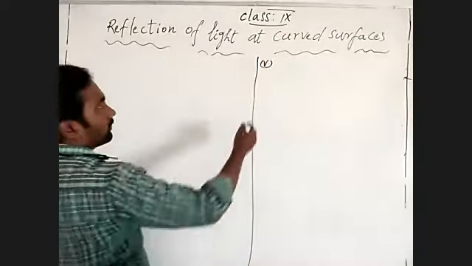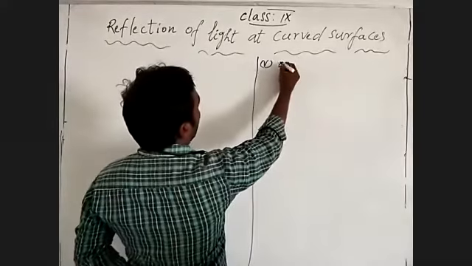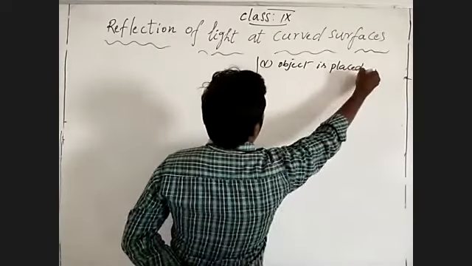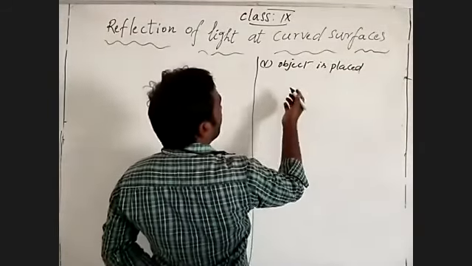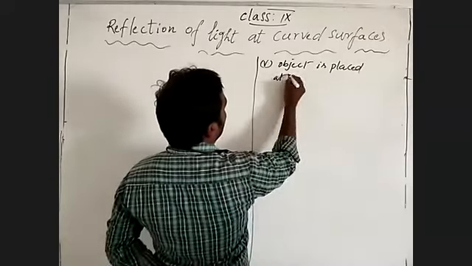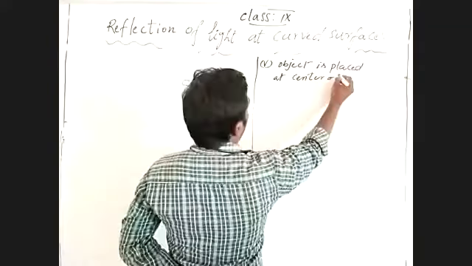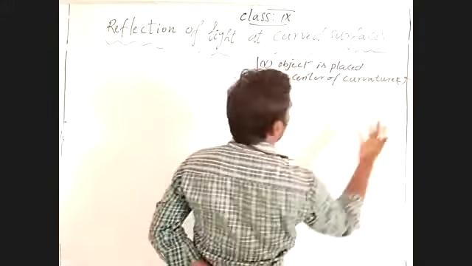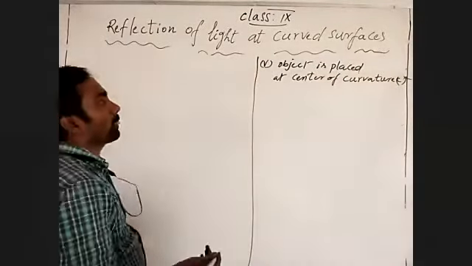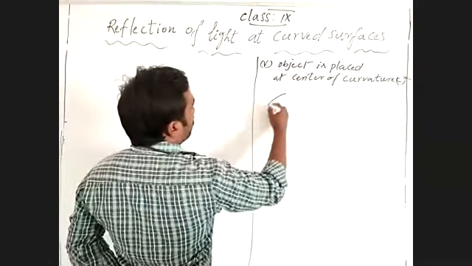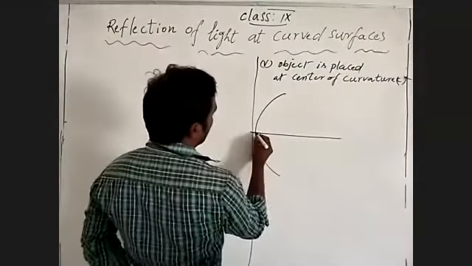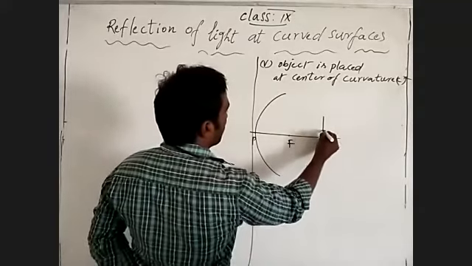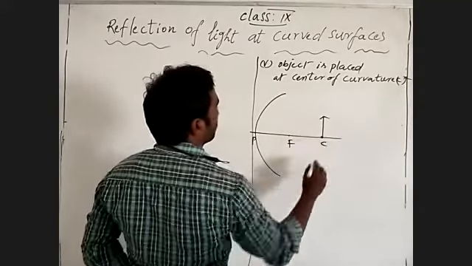Fifth condition. What is the fifth condition? Object is placed at center of curvature. Center of curvature. Okay. Pole, focus, center of curvature. At center of curvature. Okay.